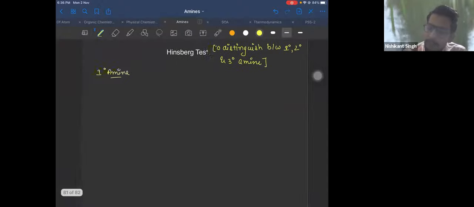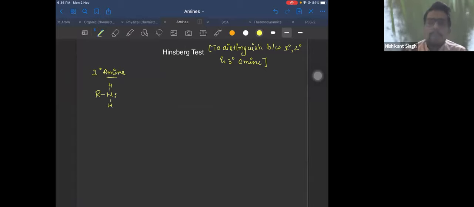Respond on time, guys. So if you take primary amine, RNH2, and treat it with para-methyl benzene sulfonyl chloride. You must be knowing this compound actually. S double bond O Cl. This is sulfonyl chloride, right? If you take methyl at para position, this is para-methyl benzene sulfonyl chloride.